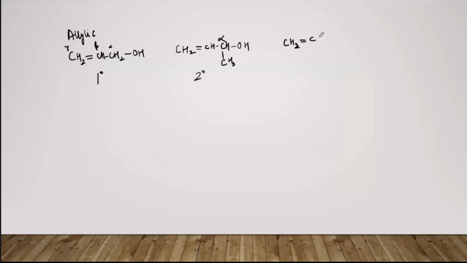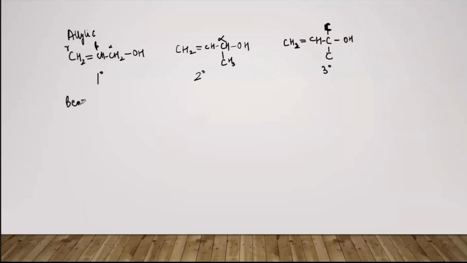CH2 double bond CH, COH, this is carbon. Now in this case the allylic group is present, but the number of carbon atoms which are attached to the alpha carbon is 3. That is why this is known as tertiary or 3 degree allylic alcohol.